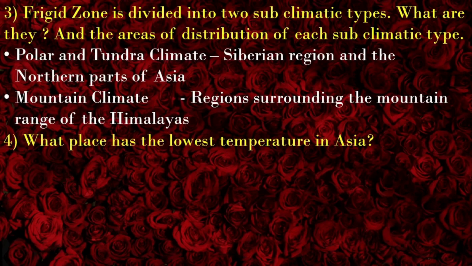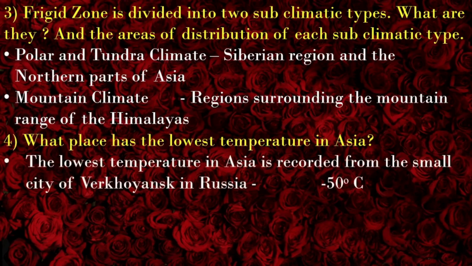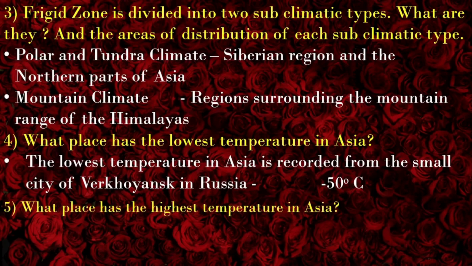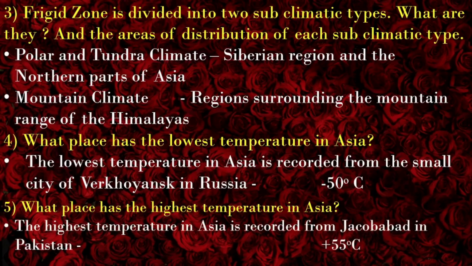What place has the lowest temperature in Asia? The lowest temperature in Asia is recorded from the small city of Verkhoyansk in Russia. It is recorded minus 50 degrees Celsius. Remember, minus 50 degrees Celsius. What place has the highest temperature in Asia? The highest temperature in Asia is recorded from Jacobabad in Pakistan. The number is 55 degrees Celsius plus, not minus, remember.